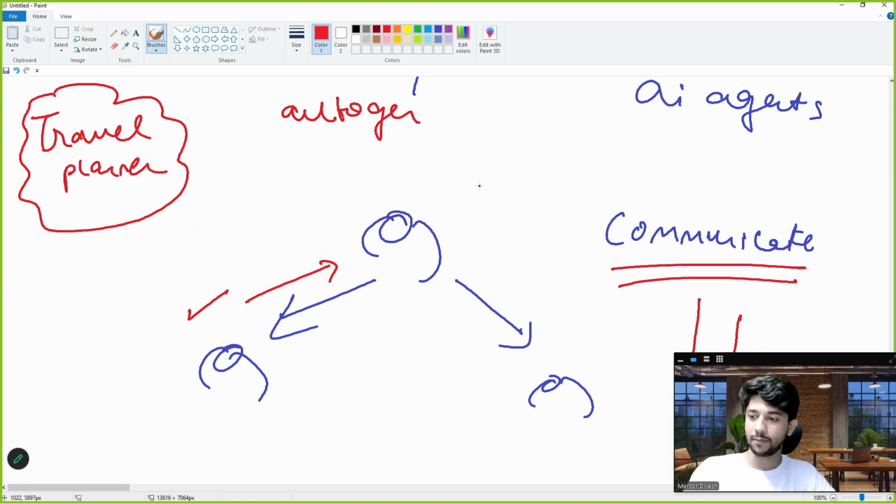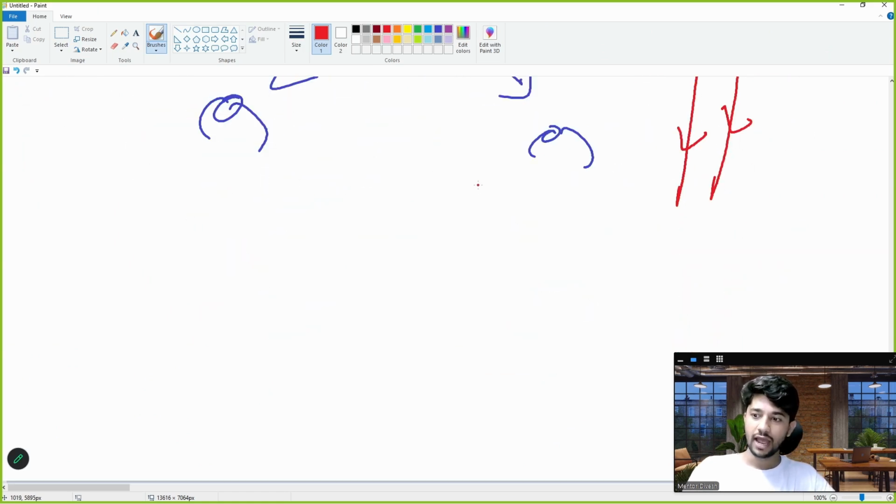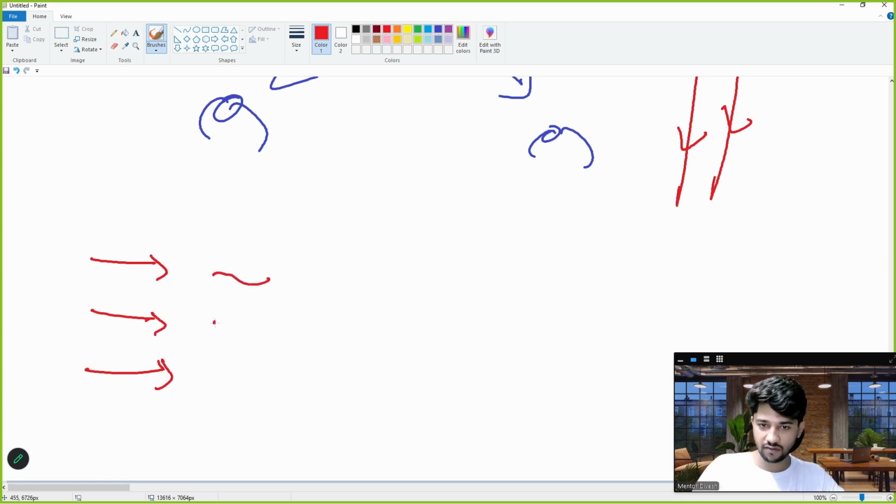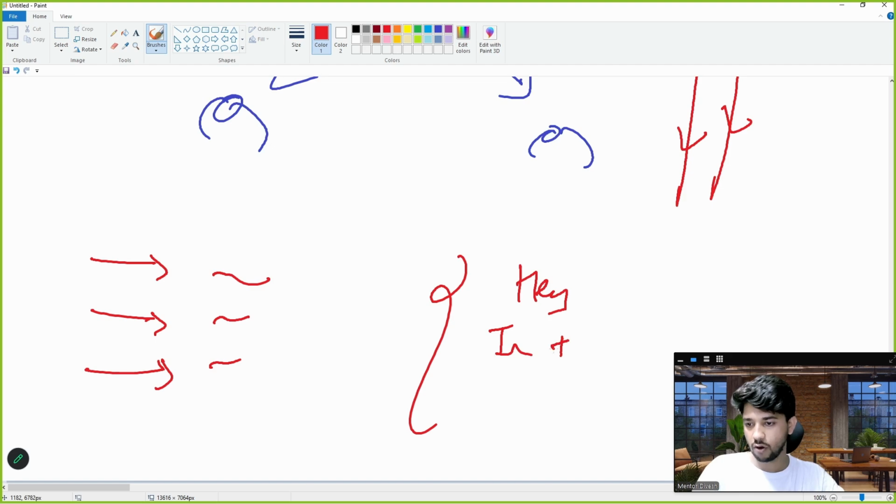Now, what was happening is, earlier when there was no Pydantic in your system, there was no validation in your system, every time this AI agent gave a response, the response would be something else. The response would be different. This time it is giving morning, afternoon, evening. It is properly giving these and then giving the information. But in other cases, what it can do is, hey, this is your plan. In the morning, you should go here. In the evening, you should go here. That is not so structured, right?